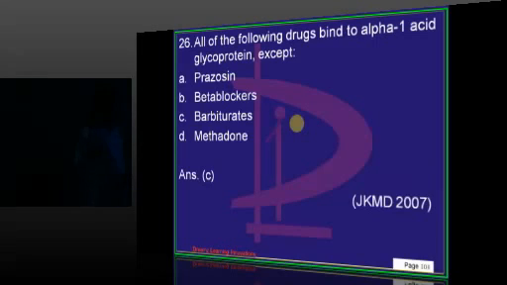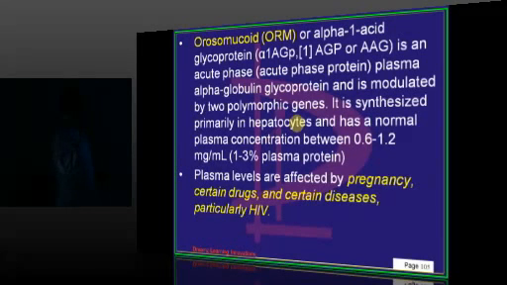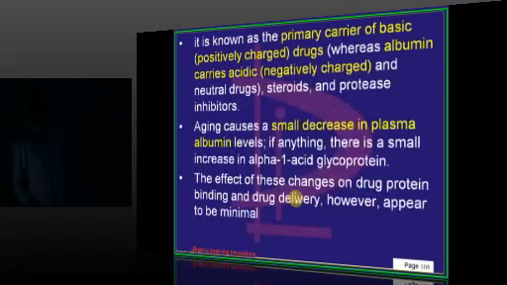So, doctor, orosomucoid is also alpha-1 acid glycoprotein. It is an acute phase reactant, and in some situations its plasma levels get affected, such as pregnancy, HIV infection, etc. So which subset of drugs bind with it?